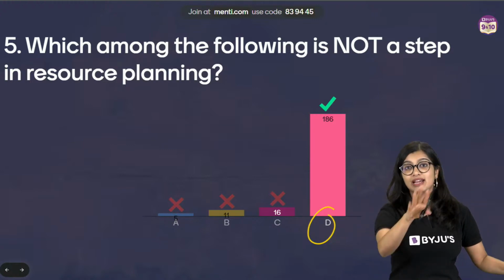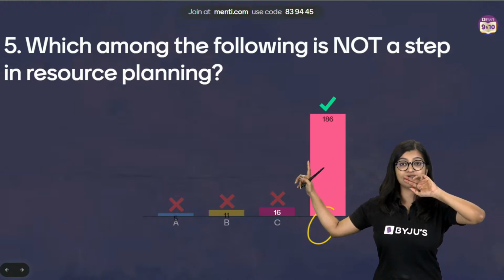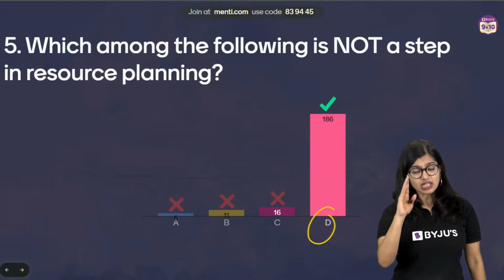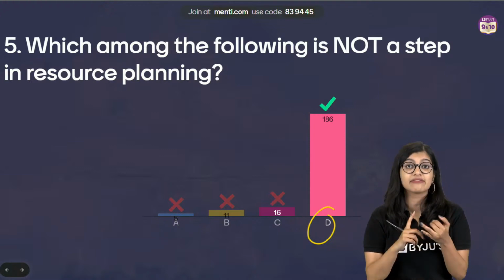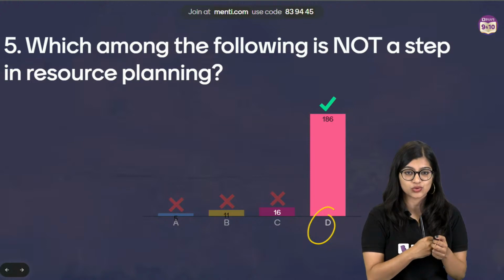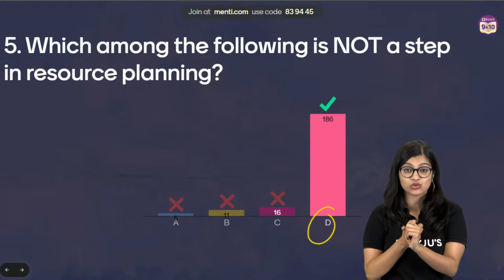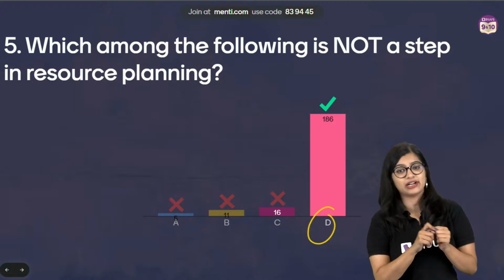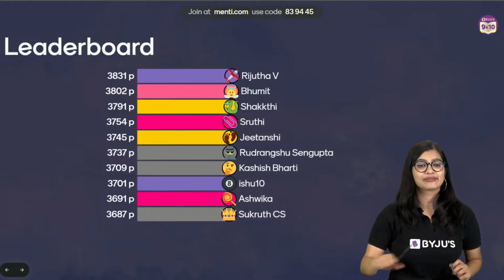But we know that availability of resource, exactly, I remember option 4. Availability of resource alone is not enough. Availability of resource alone is not a factor. We need to have technology and we need to have skill to access resource, right? So that is why we know that prioritizing availability of resource over development is incorrect when it comes to resource planning. Thank you for reminding me. I tend to forget stuff.